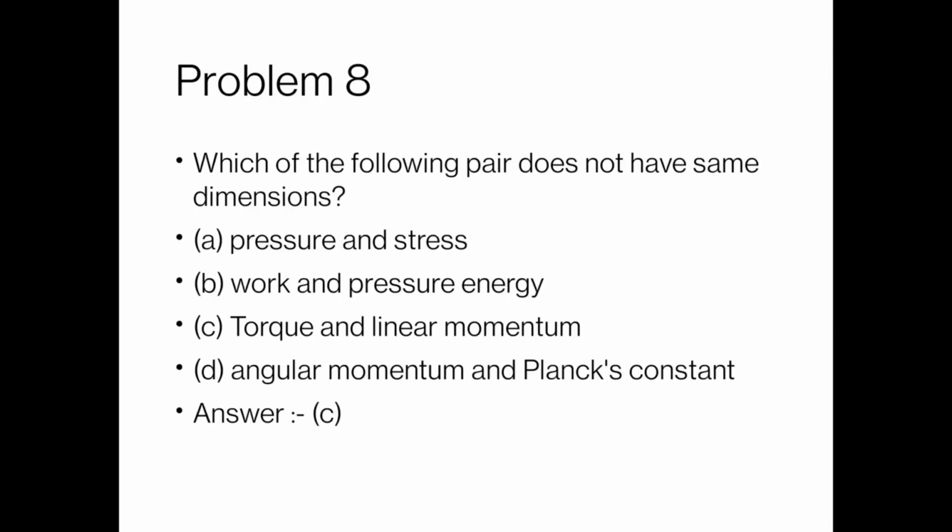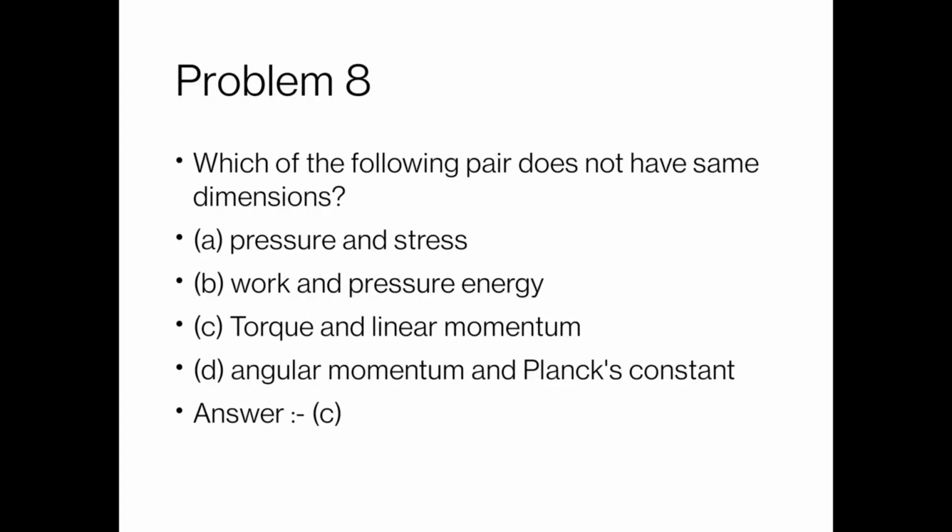And the next one: which of the following pairs does not have the same dimensions? First one is pressure and stress, both have the same dimensions. Second one is work and energy. Work and energy always have the same dimensions, whether it is kinetic energy, potential energy or any form of energy. Fourth one is angular momentum and Planck's constant.